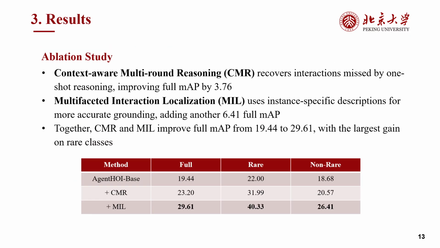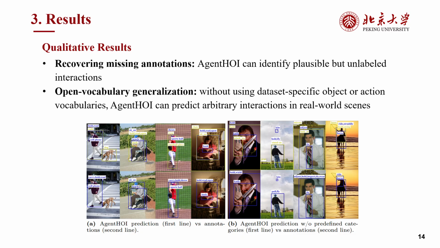Ablation study shows that each module, including context-aware multi-round reasoning, abbreviated as CMR, and Multifaceted Interaction Localization, abbreviated as MIL, shows performance gains. Combining the proposed modules achieves the best result. Finally, we examine the qualitative behavior of AgentHOI. The examples on the left show that AgentHOI can recover plausible interactions that are missing from the annotations. For example, it recognizes the person walking the dog, even though this interaction is not included in the ground truth.